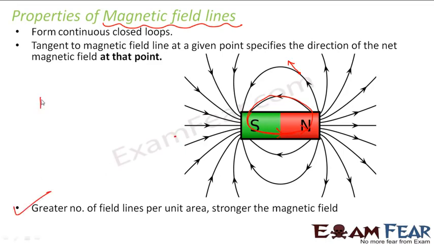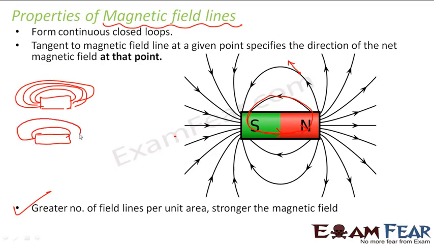If you have a magnet with very dense magnetic lines of force, and another magnet where the magnetic lines of force are not that dense, wherever the magnetic lines are more dense, there the magnetic field is stronger when compared to the other one.